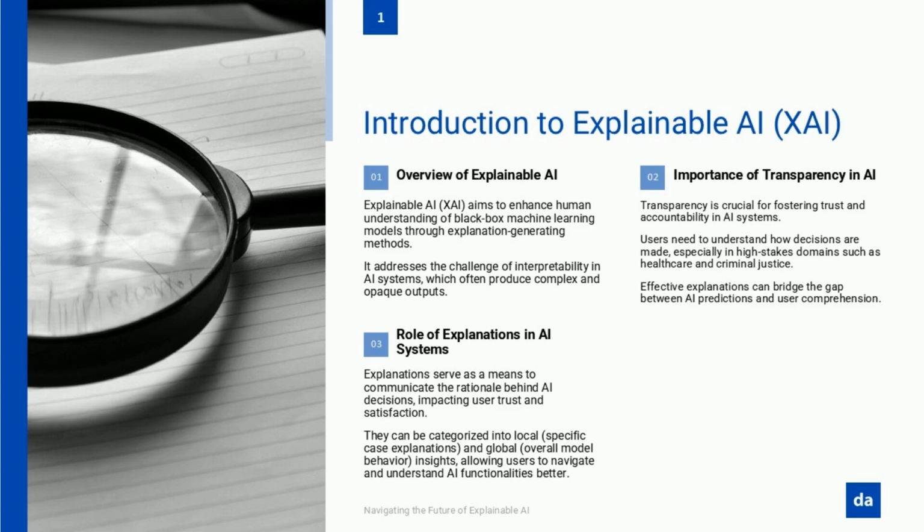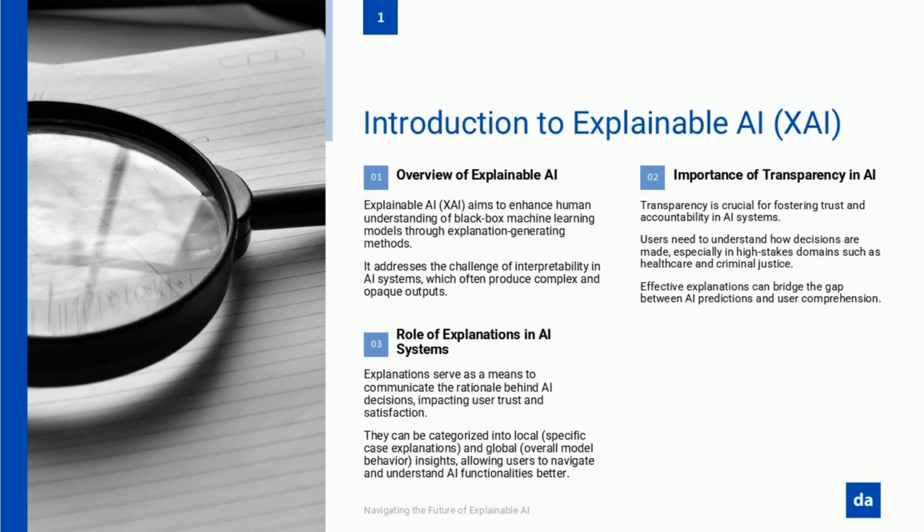Next is the importance of transparency in AI. This is huge. In fields like healthcare or criminal justice, trust is everything. Transparency ensures people know exactly how AI systems are making decisions, especially in high-stakes situations where errors or bias could have serious consequences. Without it, people can't trust AI, and AI can't reach its full potential.